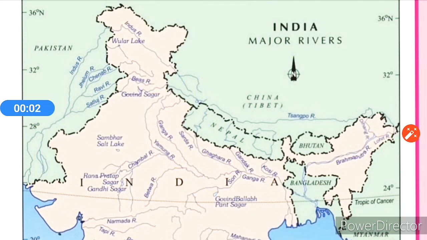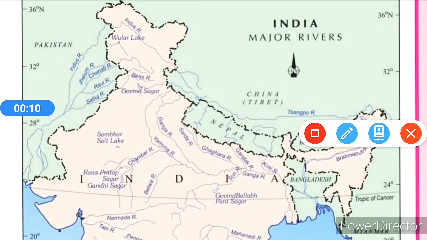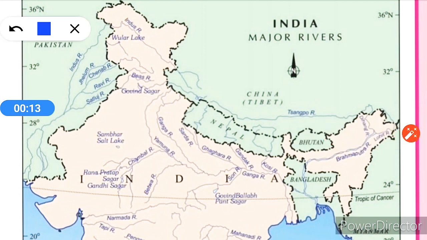Now we will see the Indus River system. The river Indus rises in Tibet near Lake Mansarovar. Flowing westward, it enters India in the Ladakh district of Jammu and Kashmir, and then it goes into Pakistan.